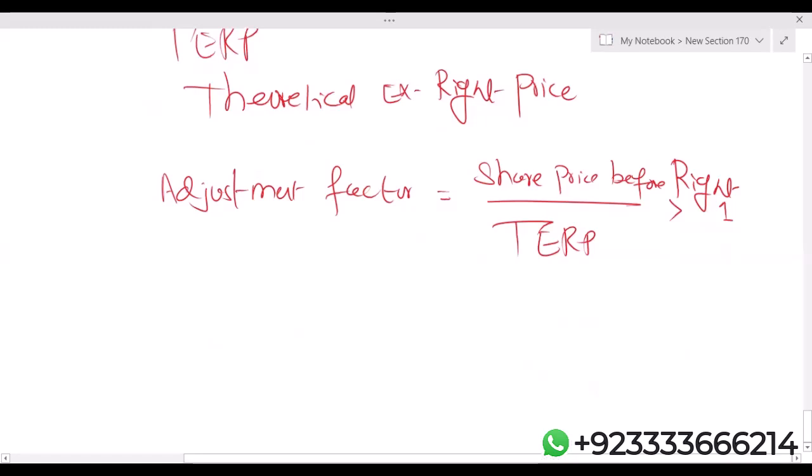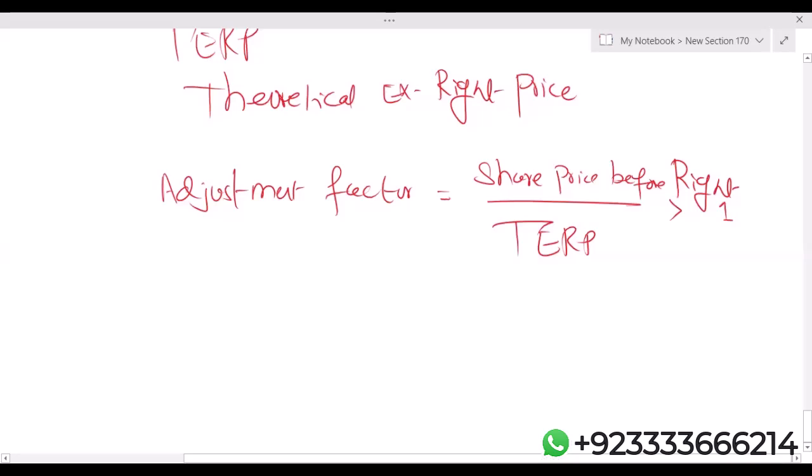After calculating the adjustment factor, this adjustment factor is applicable on all those shares that are in the question before the right. Another important concept, please listen, then we'll see how to calculate theoretical ex-right price.